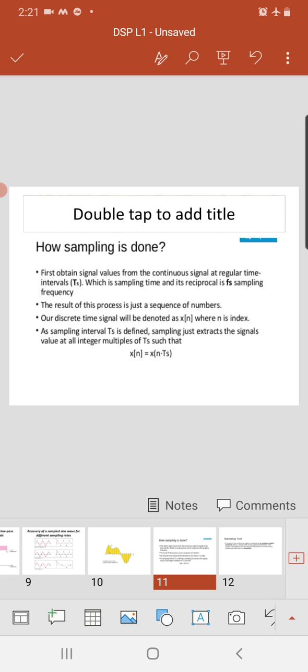As the sampling interval Ts is defined, sampling just extracts the signal value at all the integer multiples of Ts, such that the equation is given as x[n] equal to x(nTs). So how is sampling done? First, Ts is the sampling time, the regular time interval of the continuous signal, and the reciprocal of this is Fs, which is the sampling frequency. The discrete signal is denoted by x[n], where n is the index.